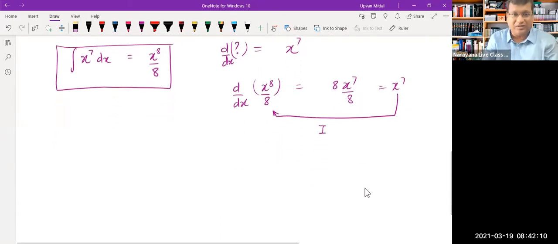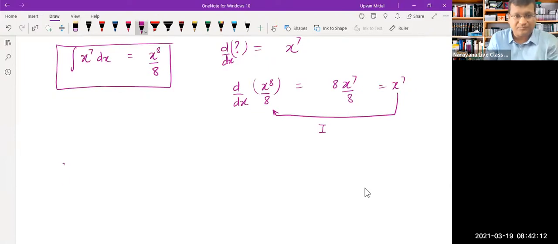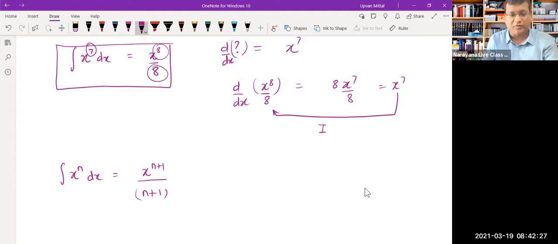So our general formula will be that the integral of x raised to any number n is given by x raised to n plus 1 upon n plus 1. You can easily see that if this power was 7, then here we had 8, and here also 8. So here also we will have n plus 1, and here also n plus 1. This will be our first formula, in fact, for integration.